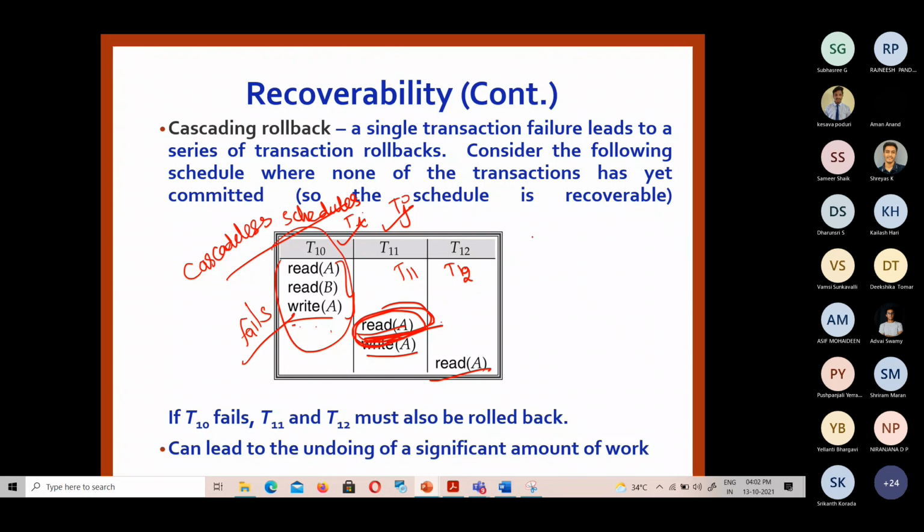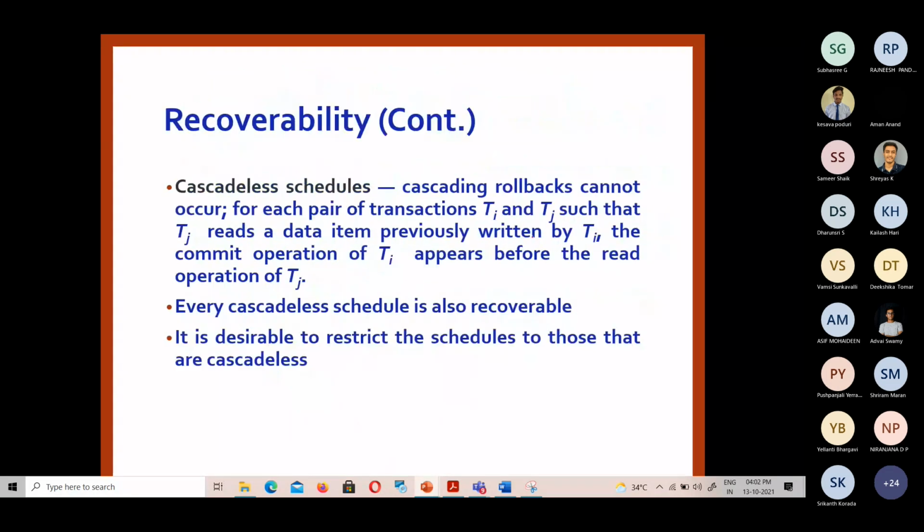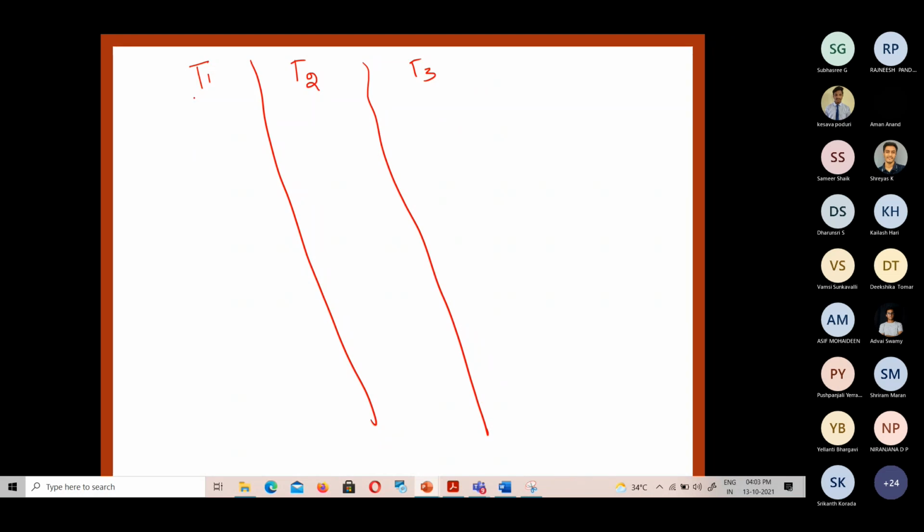Now we can have an example also. Consider this schedule: R of X, R of Z, and here R of X, R of Y, W of X, C1.